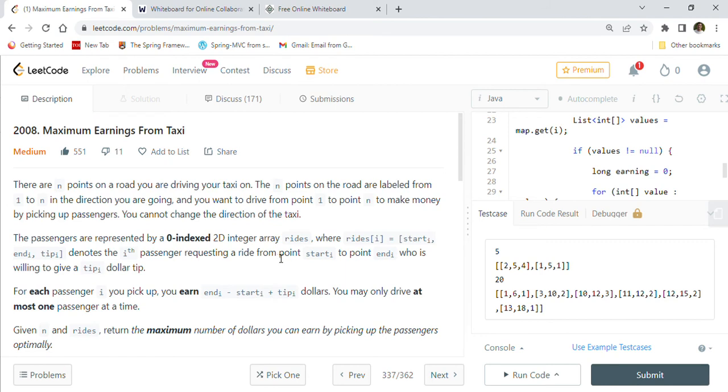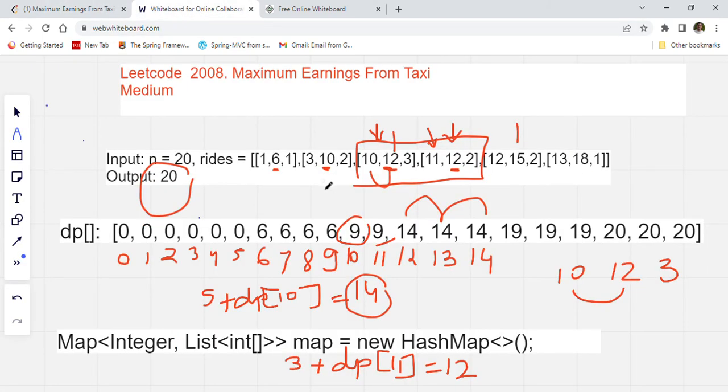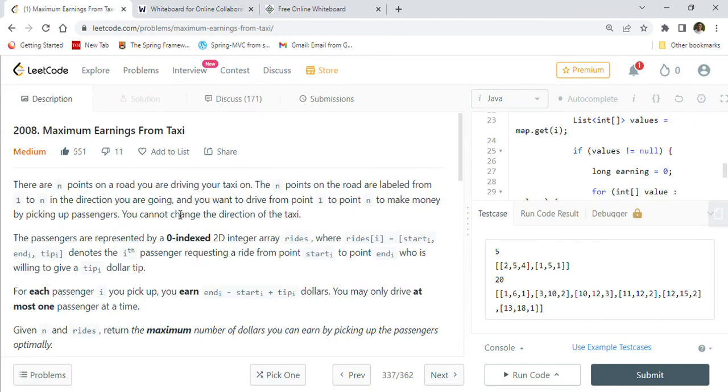problem to solve. And I just thought that it's worthwhile to create a video and explain the logic to solve this problem using the dynamic programming approach, so you understand how we can use dynamic programming to solve this problem. So we gradually will build the dp array as I explained to you with this example, and at the end the last element will tell us the maximum earnings from taxi, right?